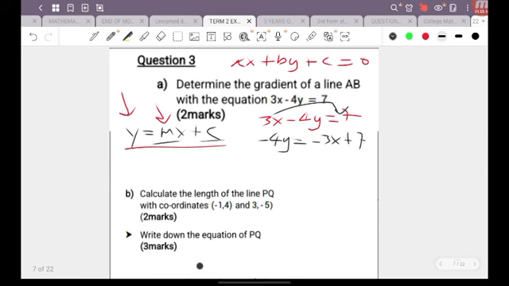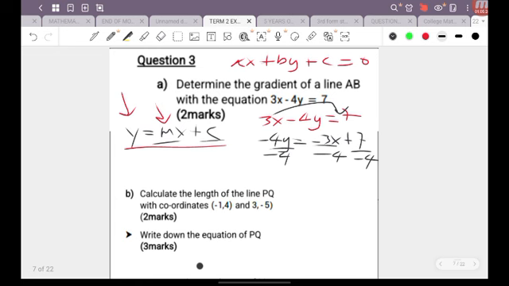Now, nothing is wrong if you put the 3x behind the 7, because at the end of the day, our focus is to try to get the y to be by itself. Now, if I go ahead then and isolate the y, I can simply go ahead and divide both sides by 4, or divide throughout by minus 4, pardon me.